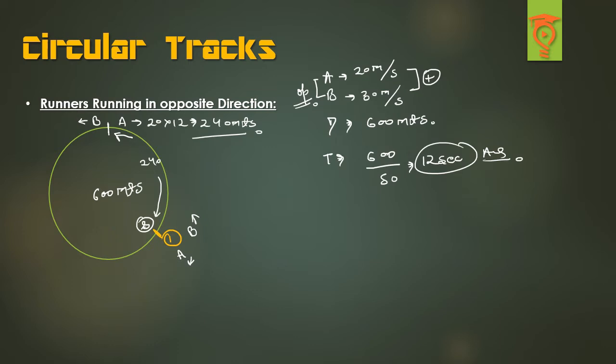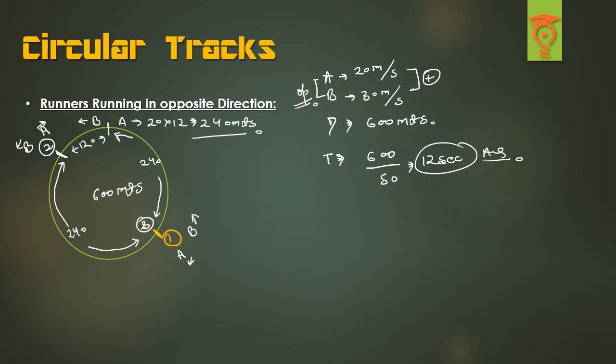So after this, can I say A and B will meet again when A has traveled another 240 meters, right? So A must have reached here. A has traveled 240 here and 240 now. How much distance is left now? That is 120 meters, right? So at point number 2, the second meeting point, what is happening? A is facing here and B is facing downwards again.